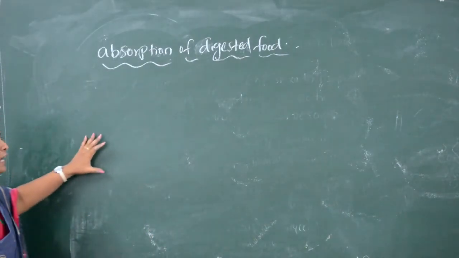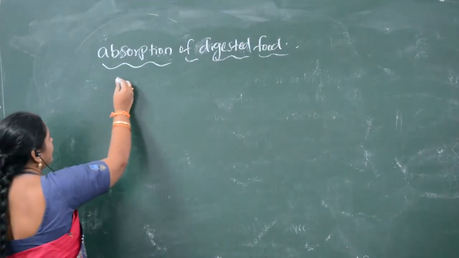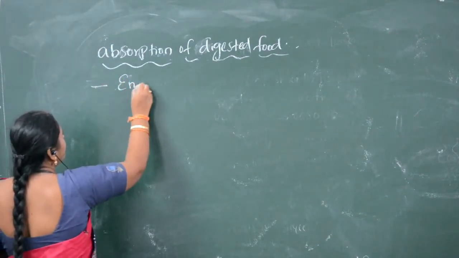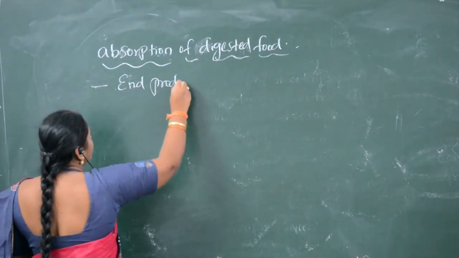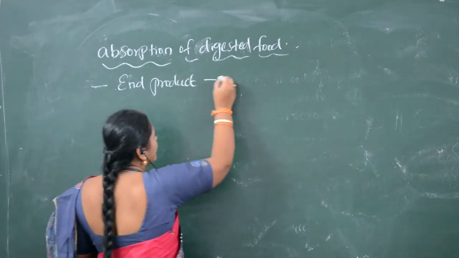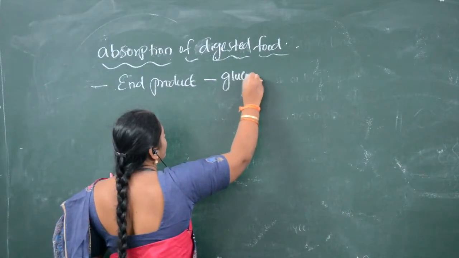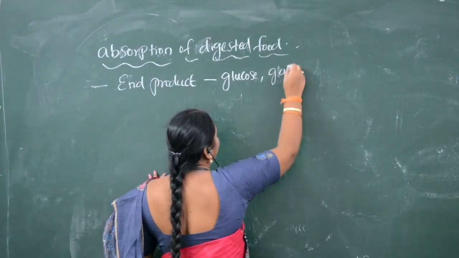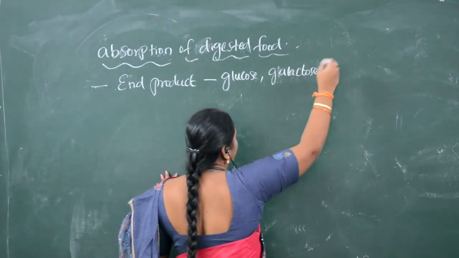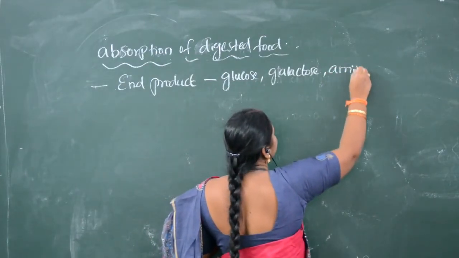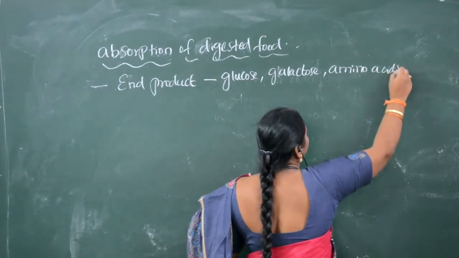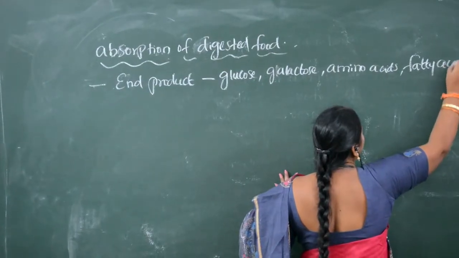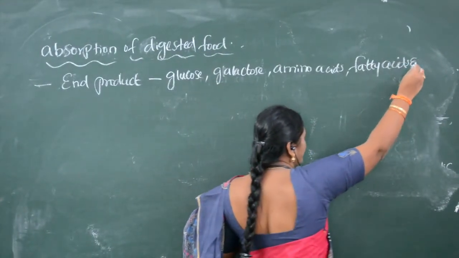So now the end products present in the digested food materials are glucose, galactose, amino acids, fatty acids and glycerol.